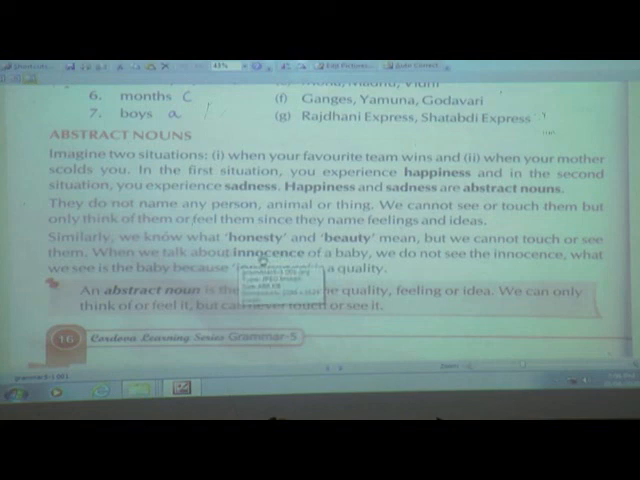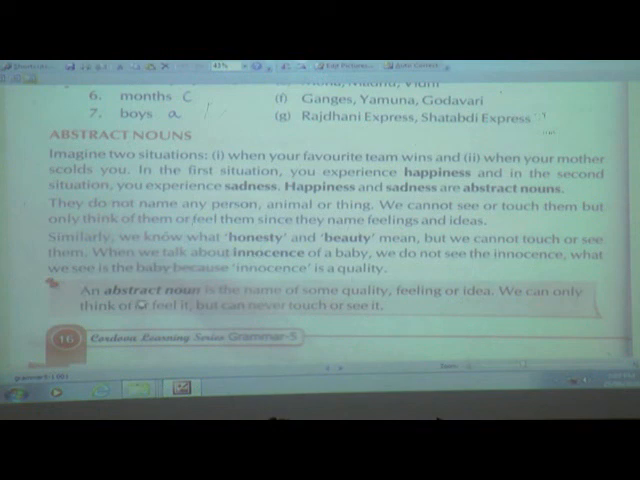If you see the innocence of a baby, we are seeing the baby. If you all have a baby at home, you can see the baby's innocence. They play, they laugh, they cry, all these things. If you see that in a baby, you see the innocence of a baby, but we are not able to see the innocence itself. We see the baby doing all those things, meaning the baby has the quality of innocence.